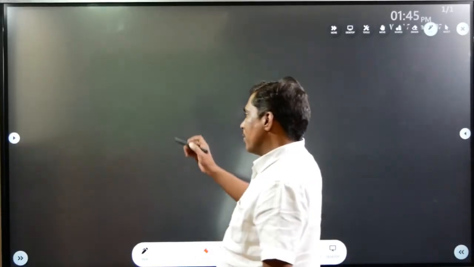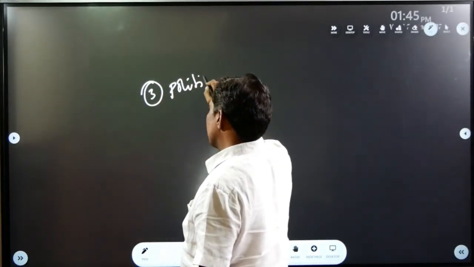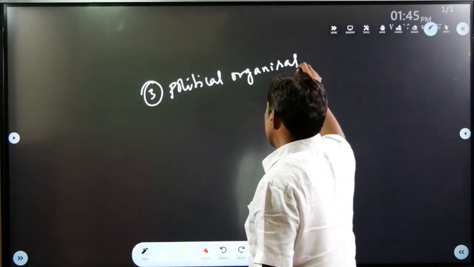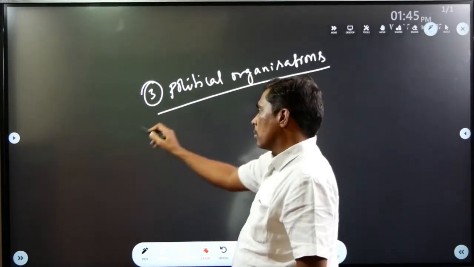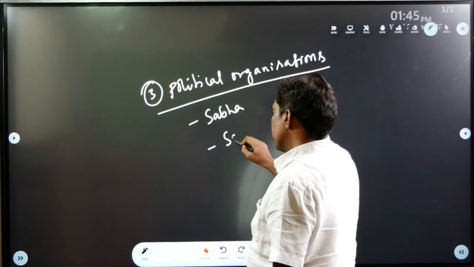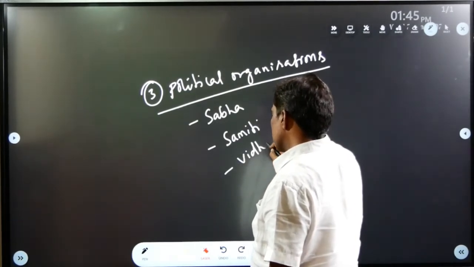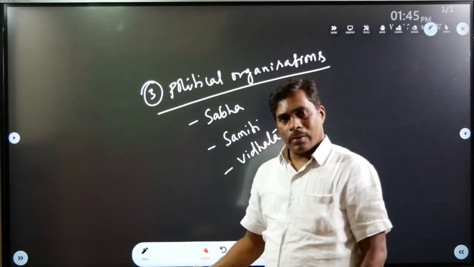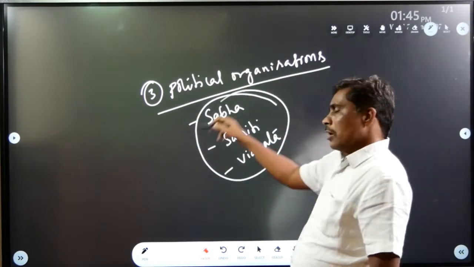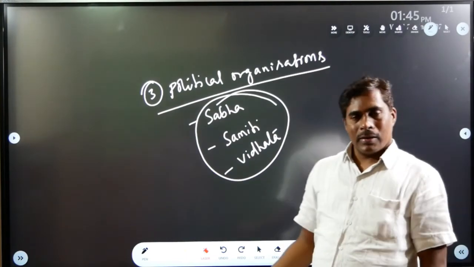In the next class, I will discuss the three political organizations of the Rigvedic period, such as Sabha, Samiti and Vidata. I will discuss what is Sabha, what is Samiti and what is Vidata, and their functions, and how they regulate the king in the Rigvedic period. That I will take in the next class.